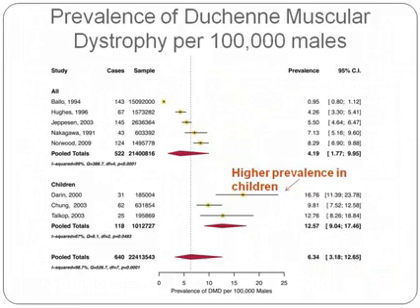And this next slide just shows various studies that looked at the prevalence of Duchenne muscular dystrophy. If we look at all age groups, and of course these would be younger overall ages, it is of course much higher, the prevalence in children, than it is if we include all age groups, because many of these patients do not live to be very old.